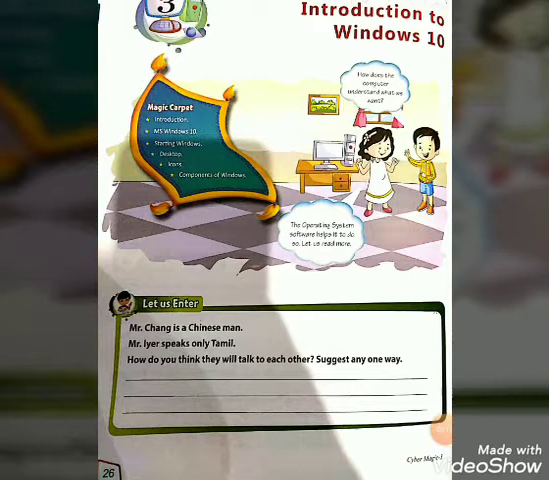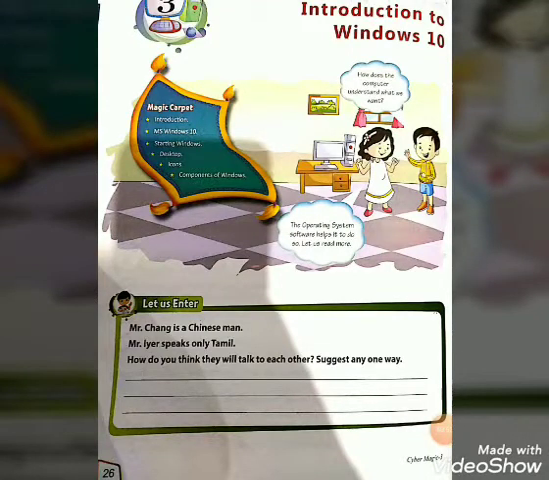Today we are going to start our chapter 3, that is Introduction to Windows 10. In this video we are going to study about MS Windows 10, and we will study about starting Windows, desktop, icons, components of Windows. On page number 26 you can see on your screen that pictures are shown of kids.